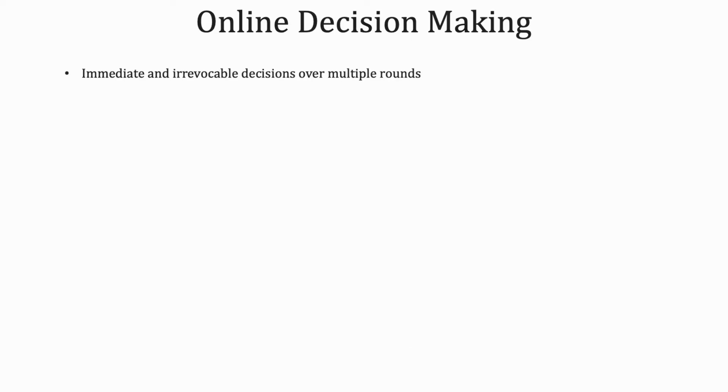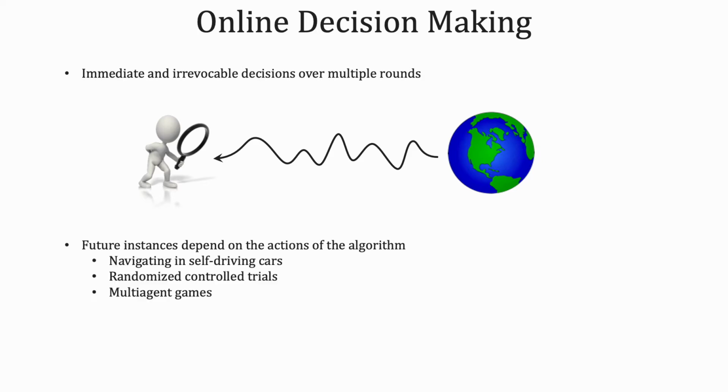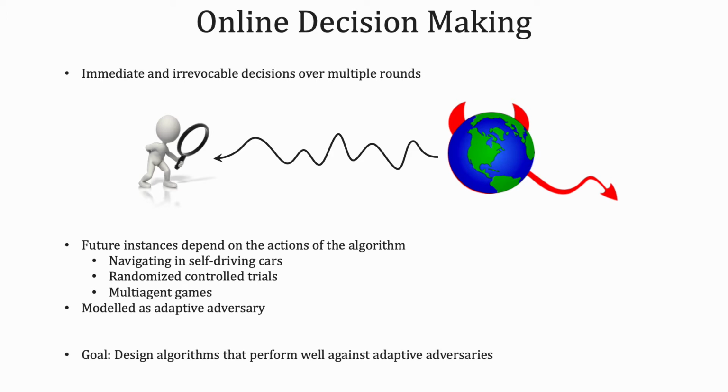In many real-world scenarios, algorithms need to make immediate and irrevocable decisions in multiple rounds. Examples here are navigating in a self-driving car, deciding vaccine versus control in experiments, and game theoretic scenarios where multiple agents are interacting with each other. Here, future instances depend on the actions of the algorithm. For example, in a game, the actions of the other agents depend on the player's actions. This is usually modeled as an adaptive adversary. The goal here is to design algorithms that perform well even against such adaptive adversaries.